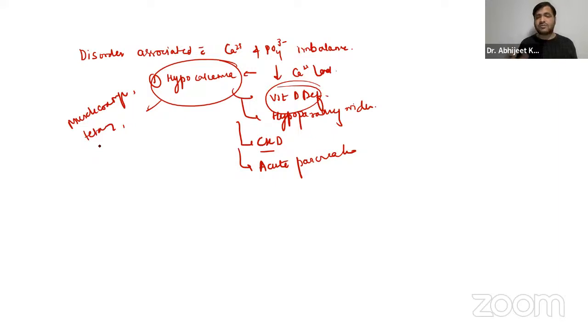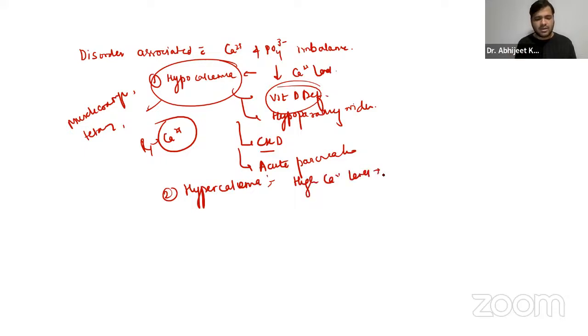Obviously, it shows a sign where there is twitching of these facial muscles. Cardiac arrhythmias can be there. There can be prolonged QT intervals, right? So obviously, if the calcium is low, what is the treatment, guys? We have to provide calcium, right? Coming on to the next one, that is hypercalcemia, that is the high calcium level.